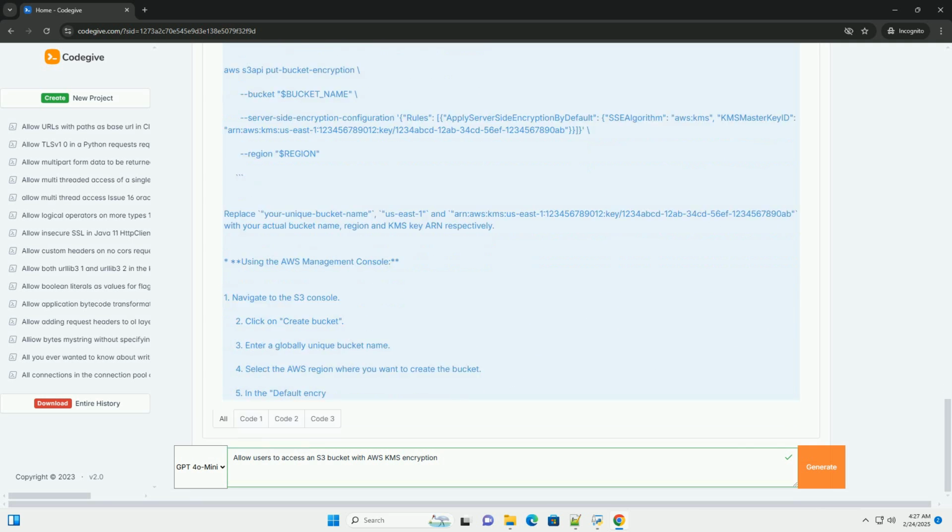Remember to replace the placeholders with your actual values. Make sure the AWS CLI is configured with an account that has permissions to create and manage IAM roles, policies, KMS keys, and S3 buckets. This comprehensive guide should help you securely grant users access to your KMS encrypted S3 buckets. Remember to adapt the IAM policies and KMS key policies to your specific security requirements. Good luck.